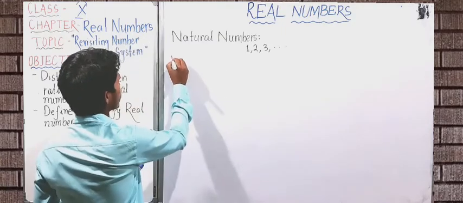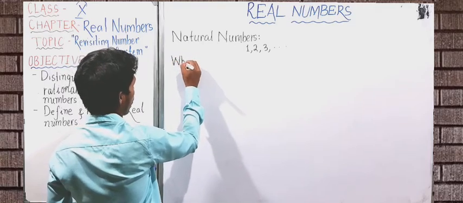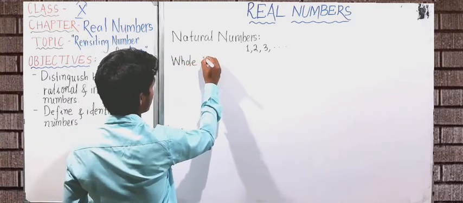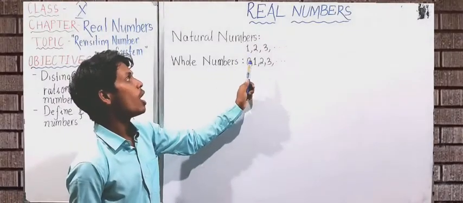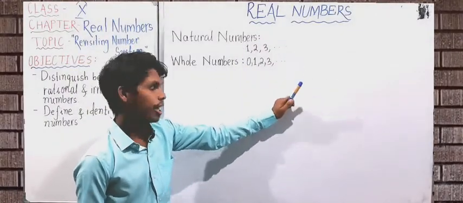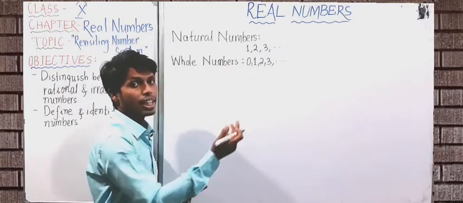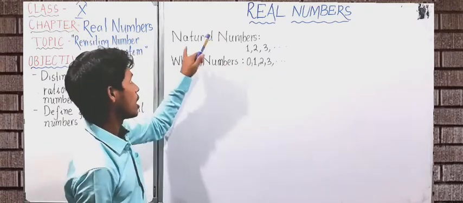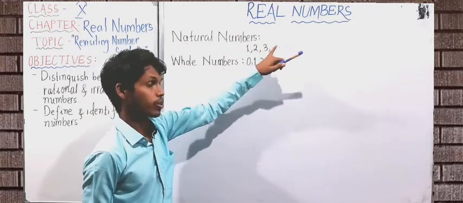Next, in class 6 we learnt about whole numbers. Whole numbers means 0 along with the natural numbers, and here the smallest whole number is 0 and the greatest whole number doesn't exist, as we had no greatest natural number.